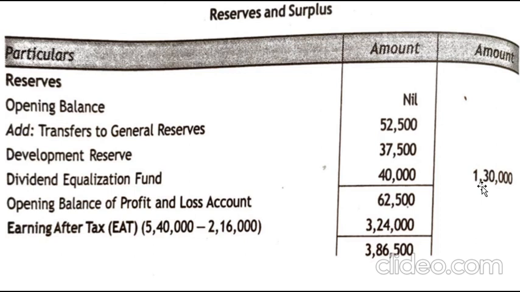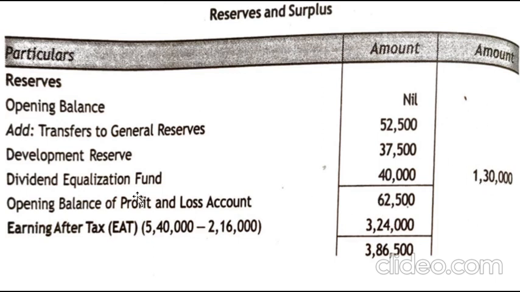Now we will calculate the profit we have earned for this particular year, and how it is being distributed to the shareholders as dividend, and what is the remaining amount which will be transferred along with the current reserves which have been maintained. So now we have 1,30,000 as a reserve which has been set apart.